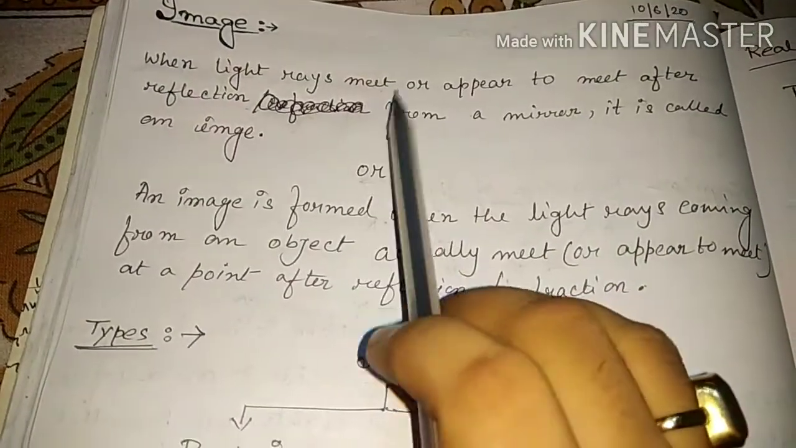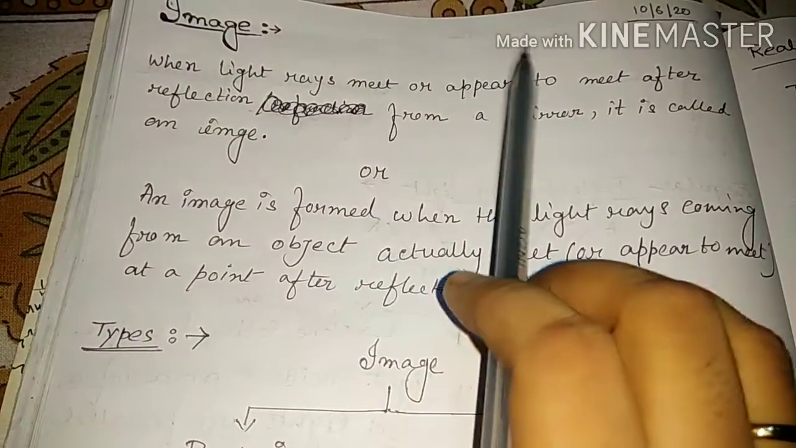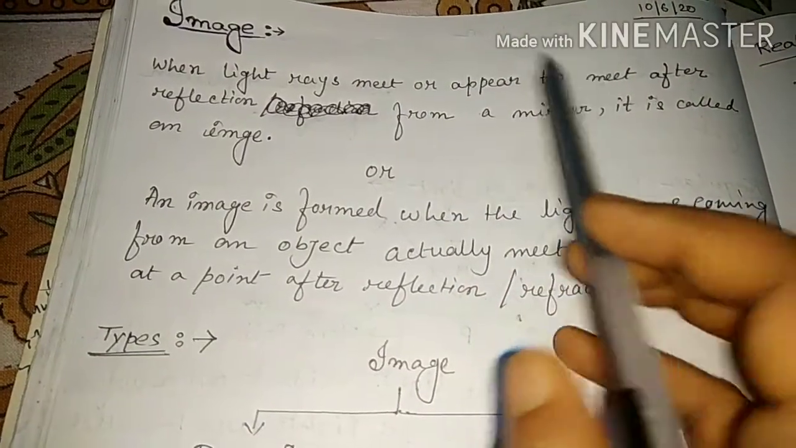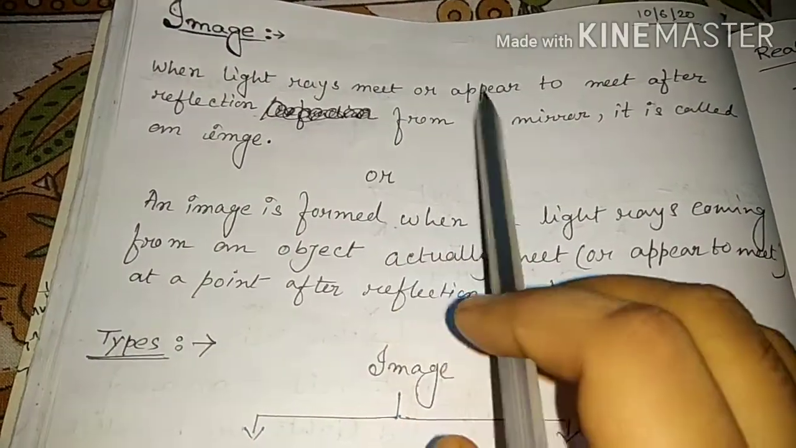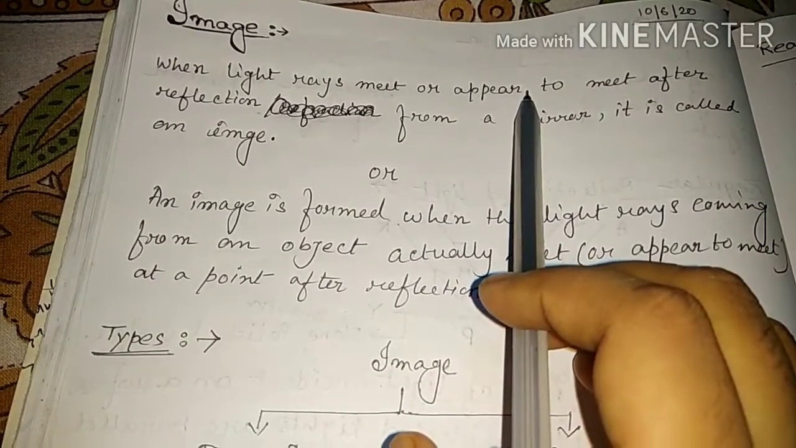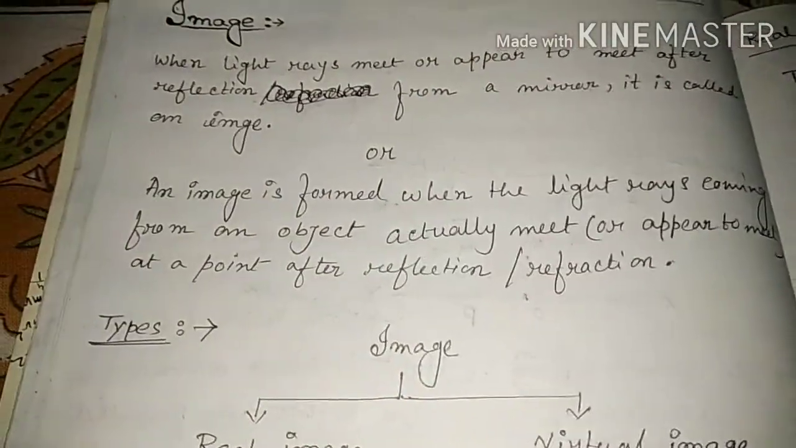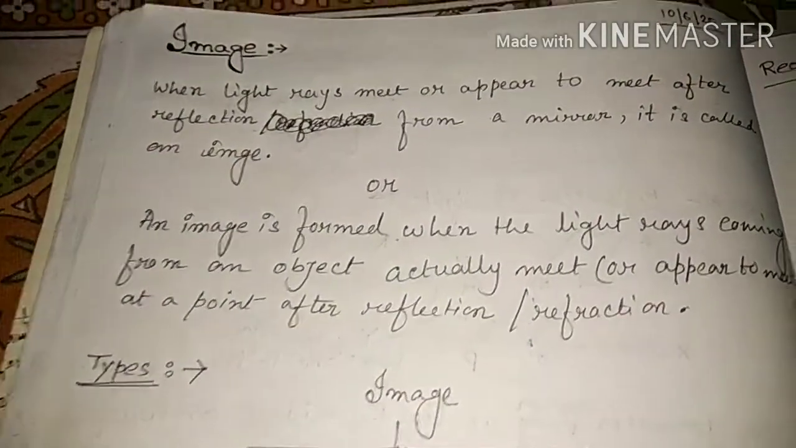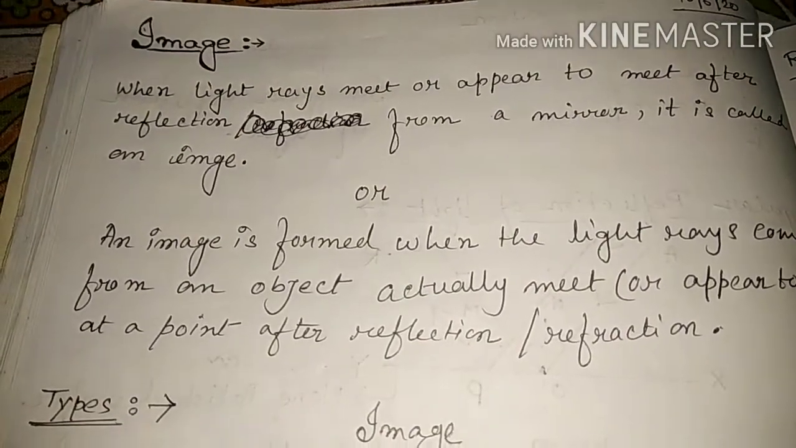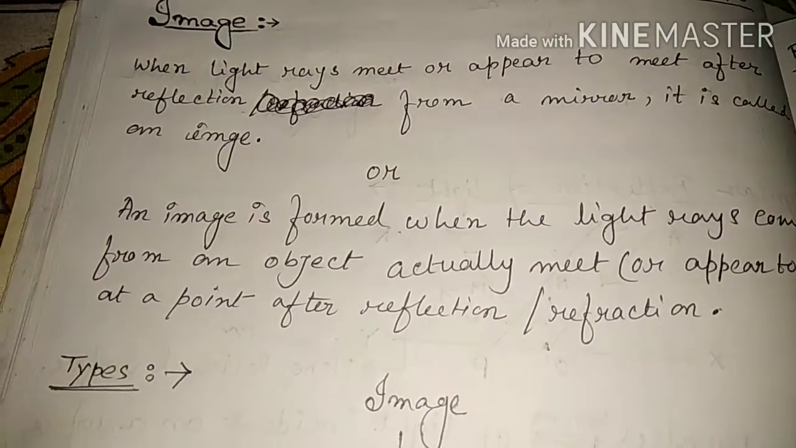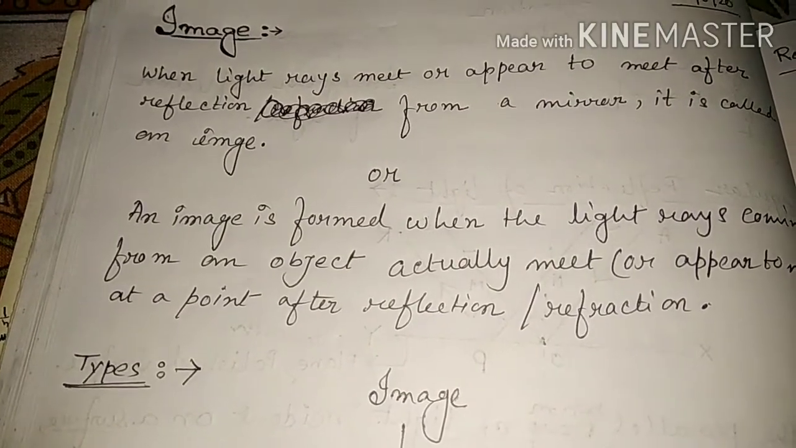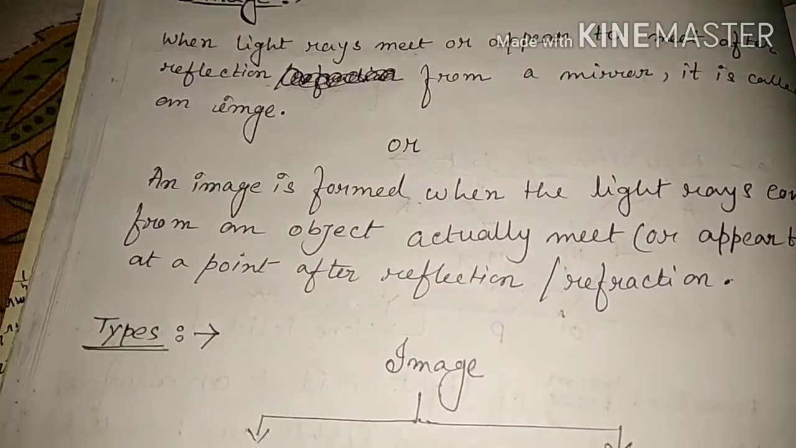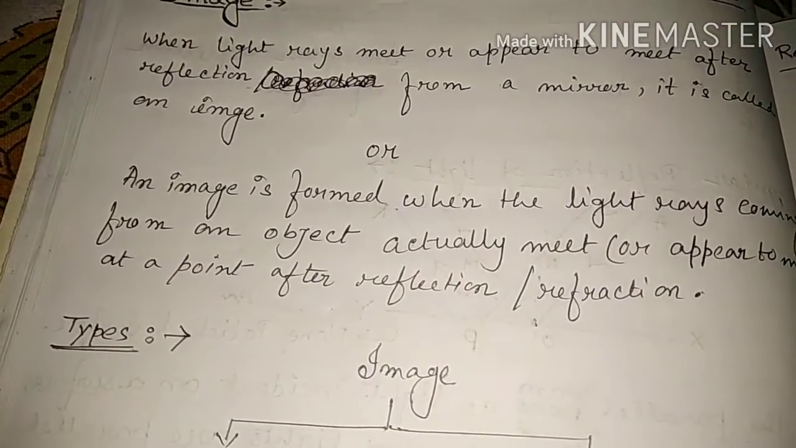When light rays meet or appear to meet. This is for both cases. Later you will understand why we consider meet and appear to meet. This is because of the real image, and this is for the virtual image. After that we also studied real image and virtual image. I think you have a concept about them because you studied it in class 7. So when light rays meet or appear to meet after reflection from a mirror, it is called an image. In this way we can define the image.